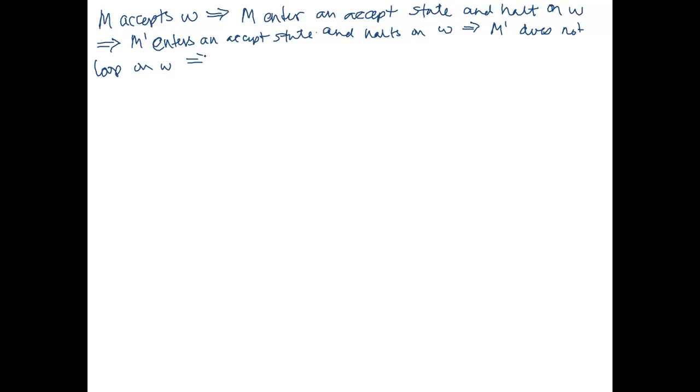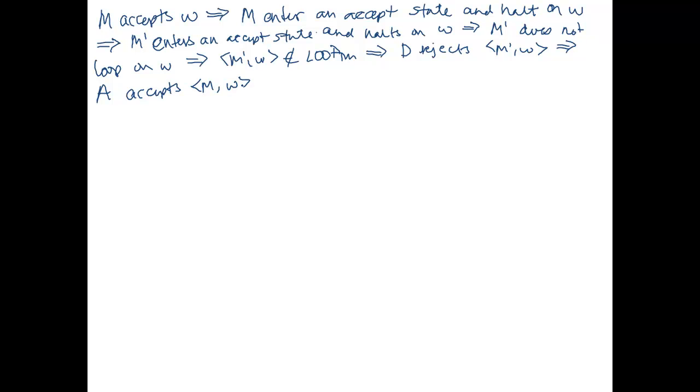Okay, therefore M prime does not loop on W. Since it doesn't loop, it means that this M prime, W is not in LOOP_TM. Okay, because it's not in LOOP_TM, D rejects M prime, W. Okay, which means our decider A for A_TM accepts the original input M, W. So we have that if M accepts W, then A accepts M, W. So it's looking good so far.